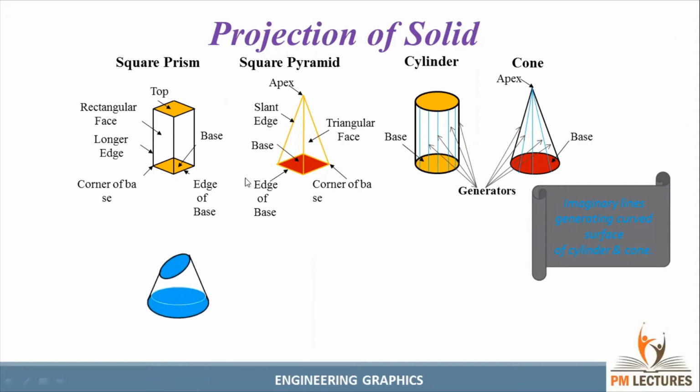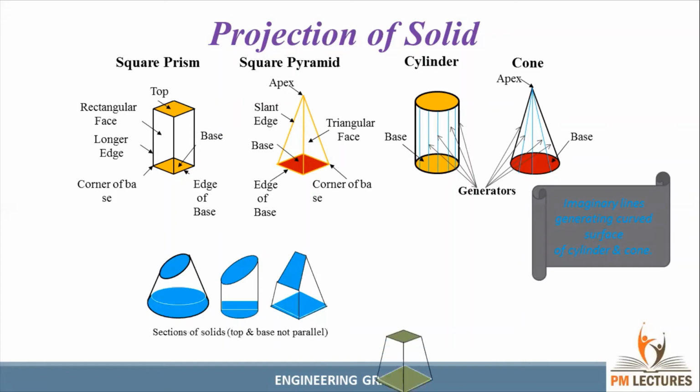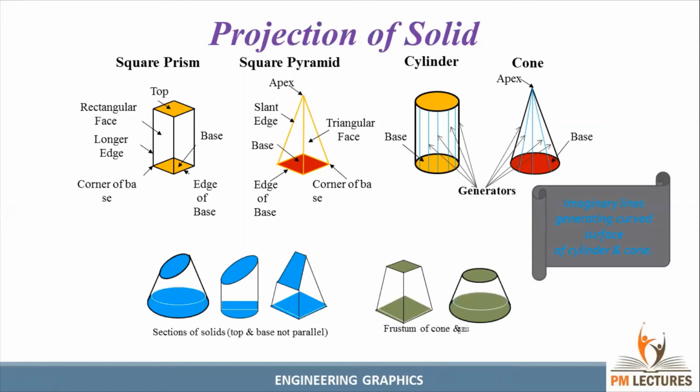So now we can cut the cone or the solids not parallel to the base. We can say it is a section of solids. If we cut the cone or the cylinder or any solid parallel to the base, we can say it is a frustum of the solid, guys. So these are the features of the solids.